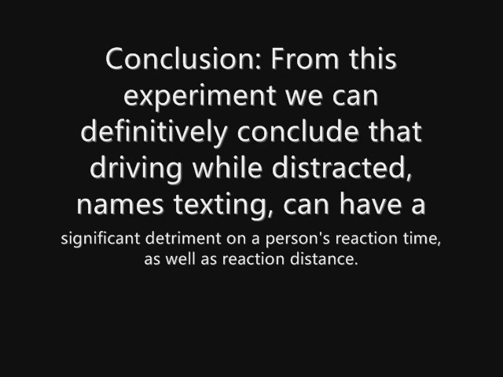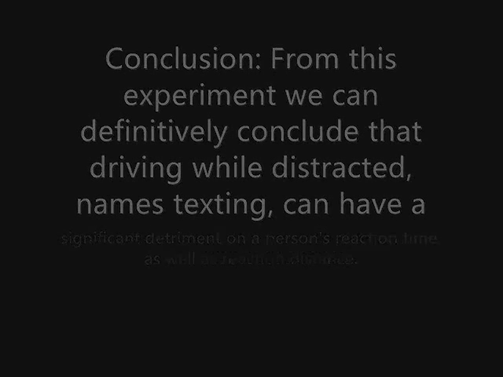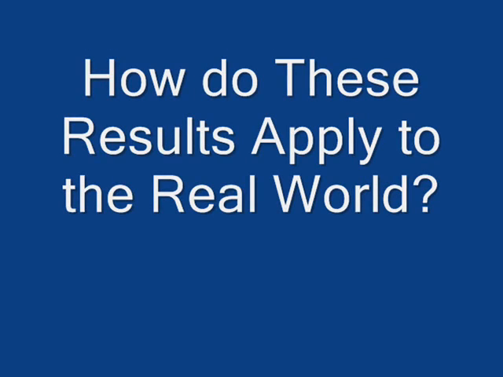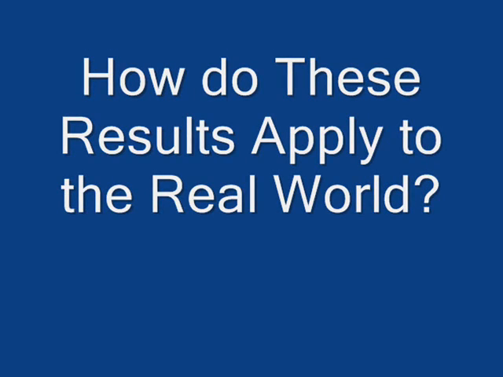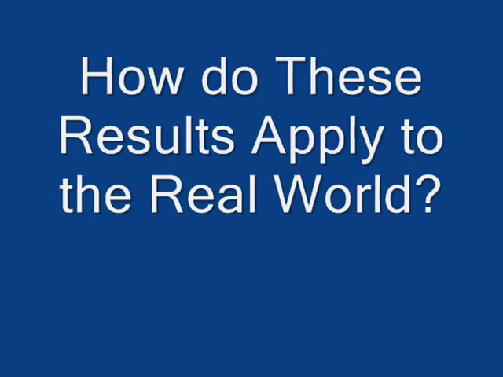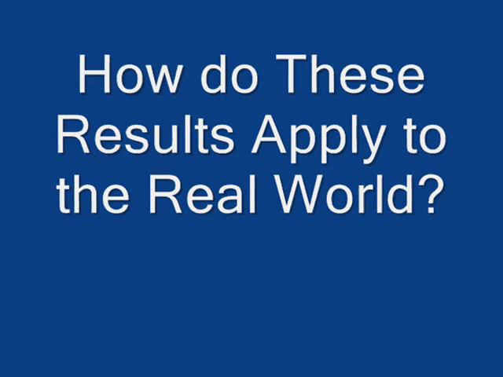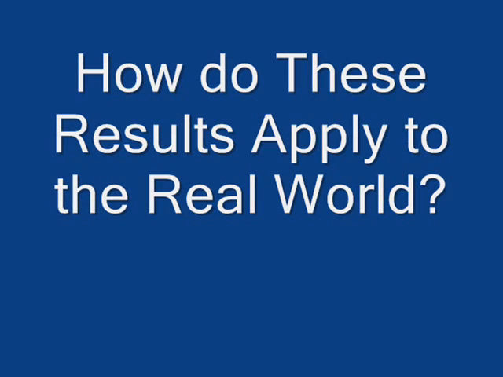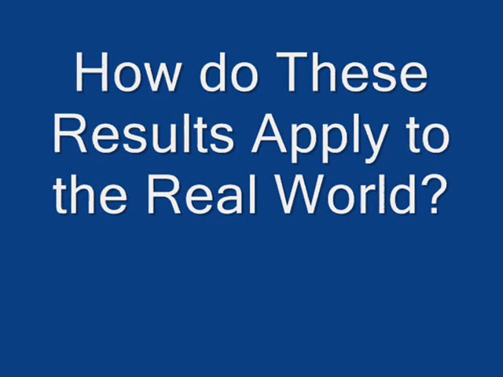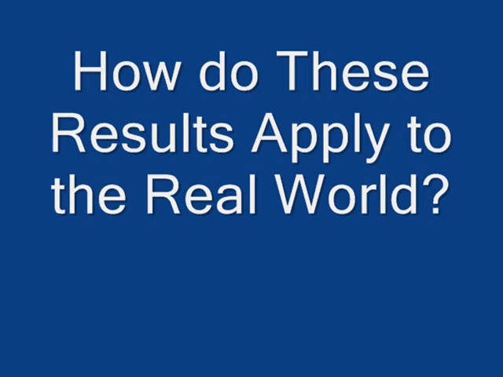Now, the key part of Chapter Challenge is to figure out how the data and tests we performed fit into the real world. From our experiment, it can be said with confidence that driving while distracted results in an increase in reaction time as well as reaction distance. This essentially means that a distracted driver will take longer to react to a stimulus on the road. With going 20 miles per hour in a school zone, a 0.5 second increase in reaction time or more could be the difference between life and death.